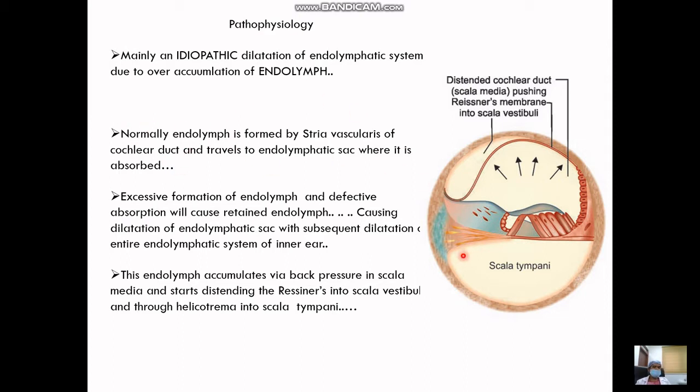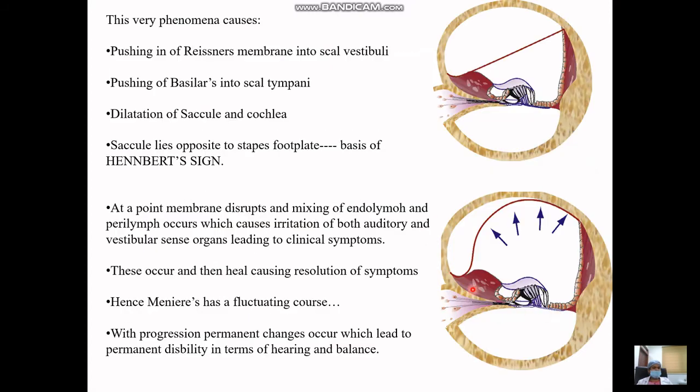So I'll just read out the slide. Normal endolymph is formed from the stria vascularis. There is excessive formation of the endolymph or a defective absorption causing retained endolymph. This causes a back pressure on Reissner's membrane, and then there is breakage of the membrane and mixing of the endolymph and the perilymph. With simultaneously increasing pressure, there is also dilatation of the saccule and the cochlea.